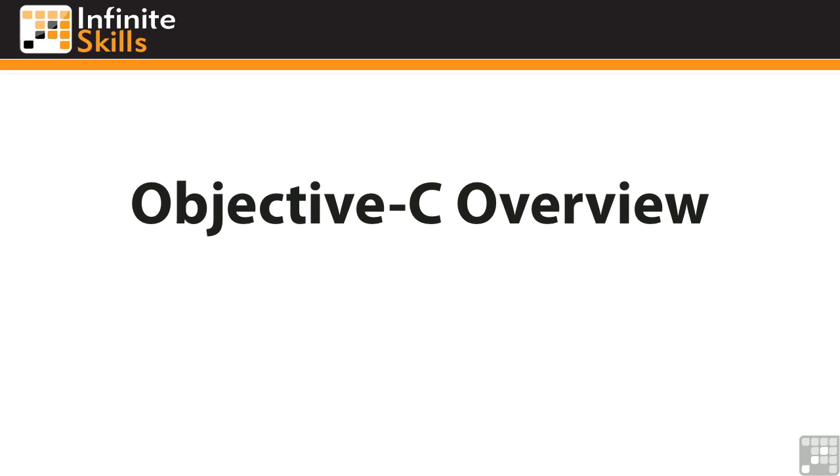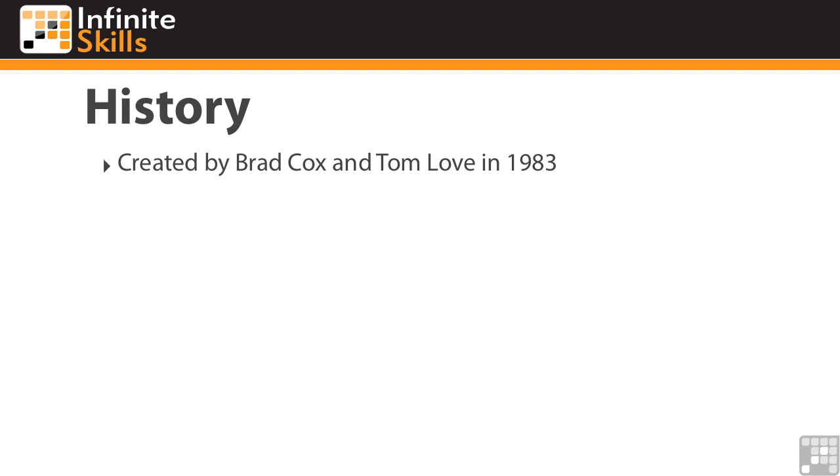In this lesson, I'll provide a high-level look at the Objective-C language and a bit of its history and key features. The language was first created in 1983 by Brad Cox and Tom Love. They really liked the features they saw in the Smalltalk language, specifically its ability to create reusable components that could be written once and then reused in a large number of scenarios. But they needed better compatibility with the C language. So they went about creating the C-based language that could provide this functionality.